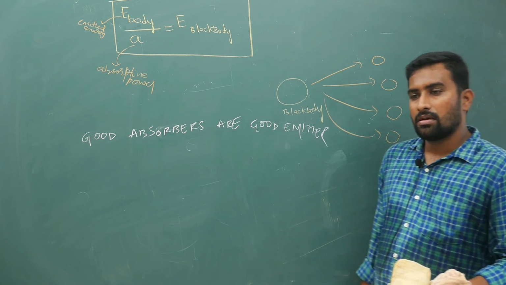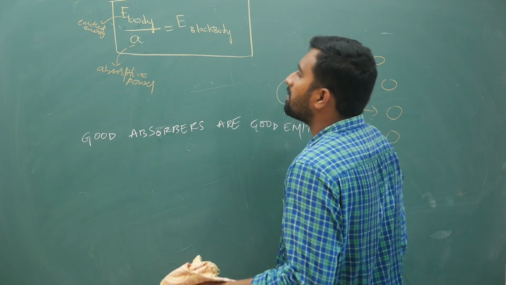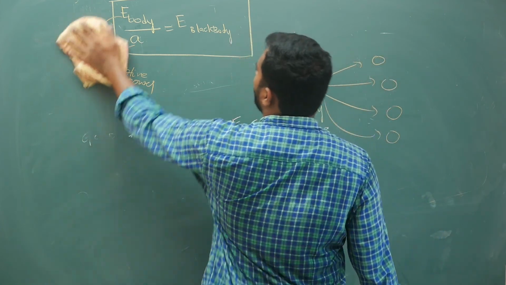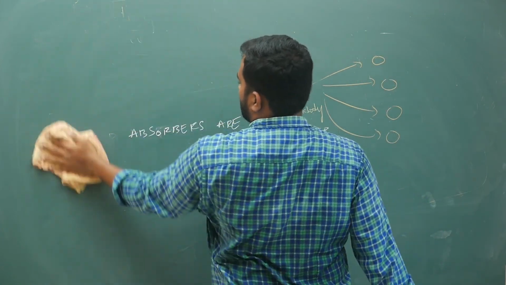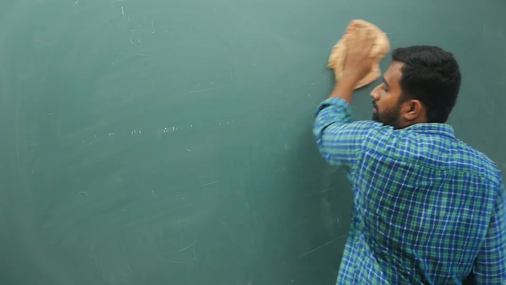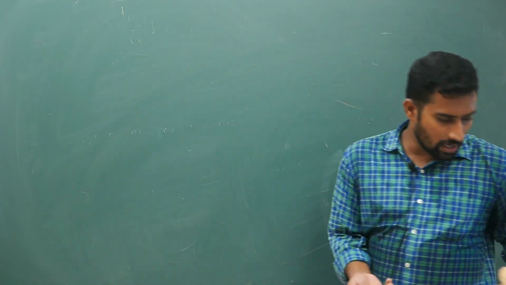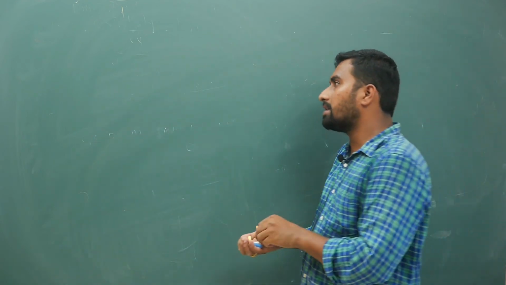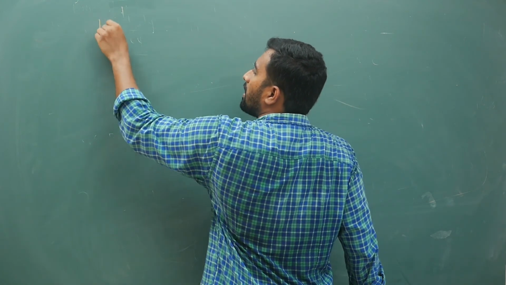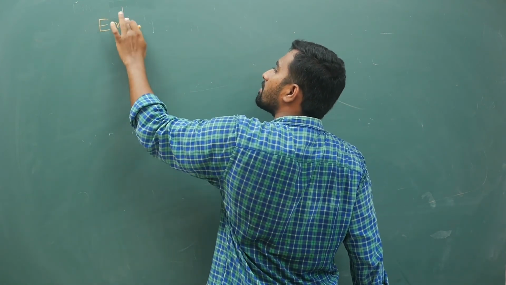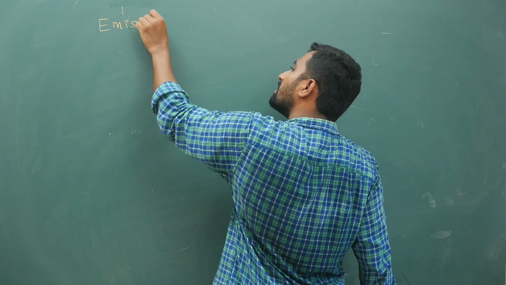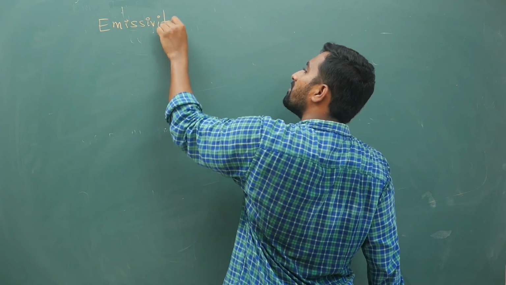Next, I have defined absorptive power, right? The last term for today's class, before moving ahead to the next class, is emissivity. Emissive power is different, emissivity is different.